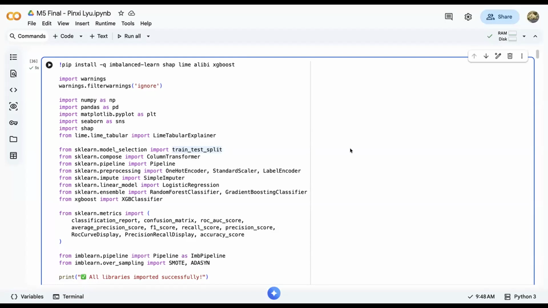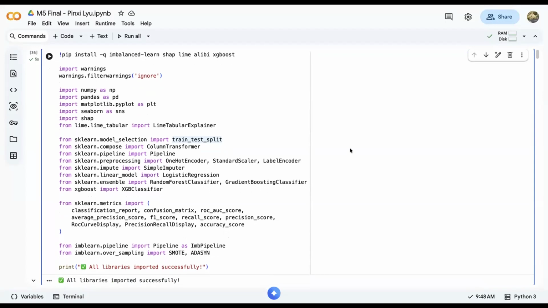Hello everyone. In this project, I developed machine learning models to predict credit default risk using the classification approach. The objective is to identify customers who are more likely to default on their loans. However, the goal of the project is not only to achieve strong predictive performance, but also to ensure that the models follow responsible AI principles, including fairness, transparency, and interpretability.